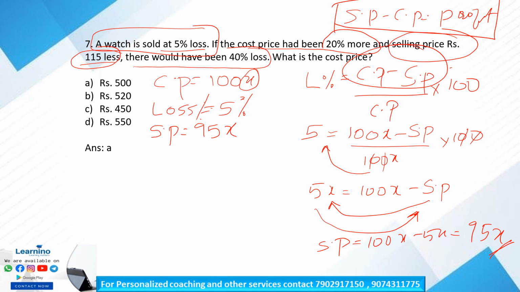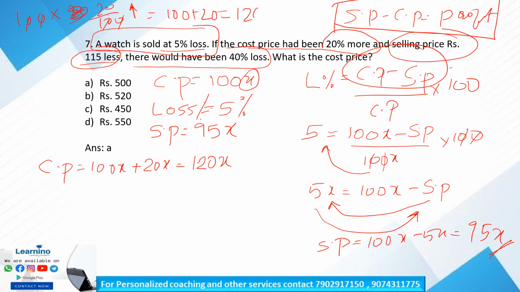So if the cost price is 20% more, then our cost price is equal to 100x plus 20x, that is equal to 120x. 20% high means what? 100 into 20 by 100, 20 is more. So 100 plus 20 is equal to 120. Got it? So our new cost price is 100x plus 20x is equal to 120x.